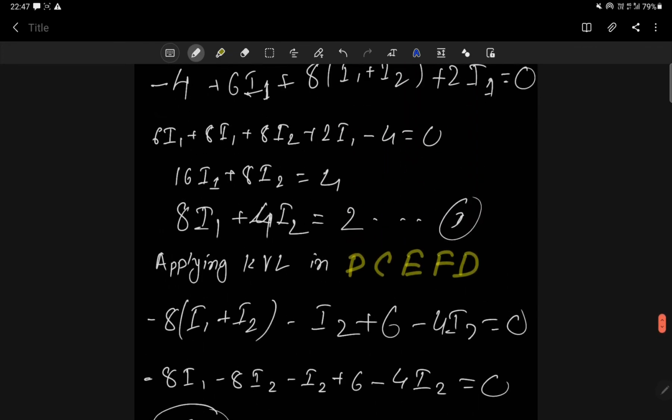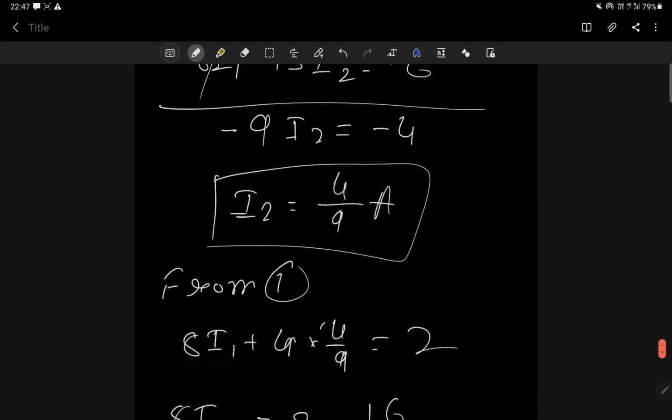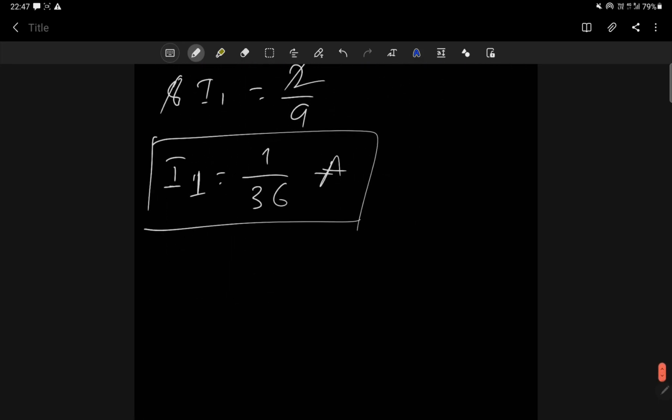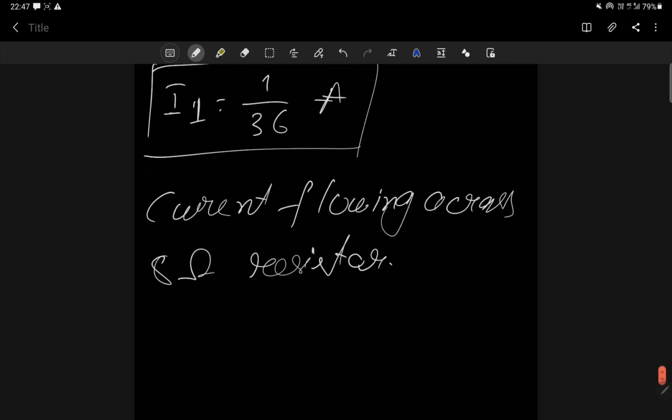But the original question was to find the current across the 8 ohm resistor. How much current is flowing across the 8 ohm resistor? I1 plus I2. Let me write I is equal to I1 plus I2.